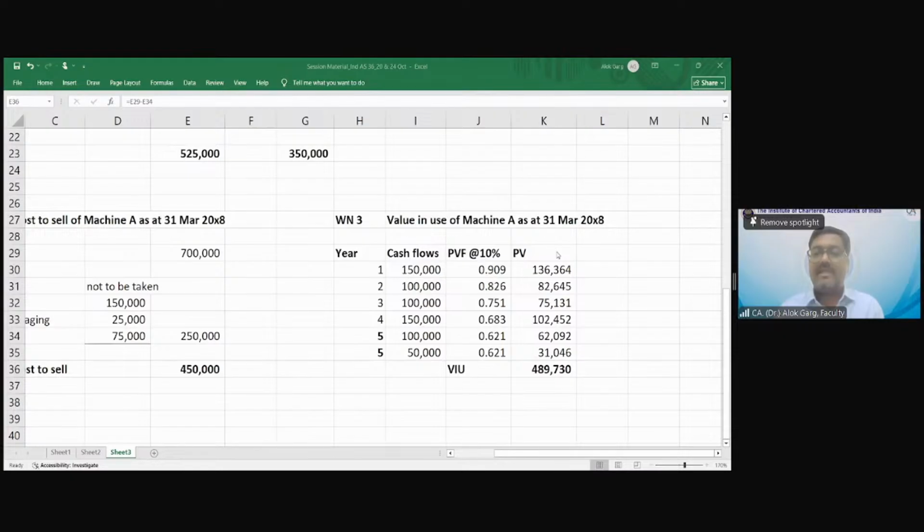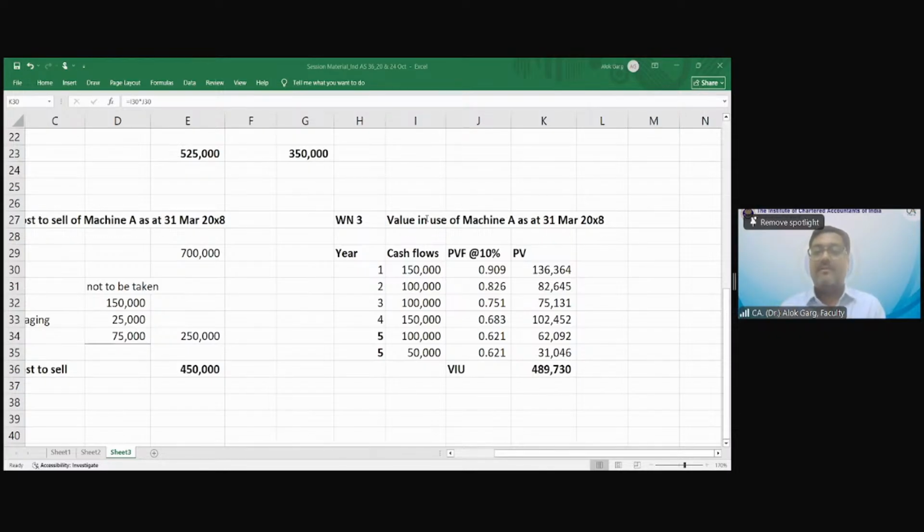Are you okay with these calculations? Yes, sir. Any challenge up to this level? No, sir. Okay. In the question, one may find that they have rounded off the cash flow. If you can see the question, they have rounded the cash flow to the nearest 50 or 100. But I have done the actual working. Not to worry, you will get the full marks if you do the actual working.